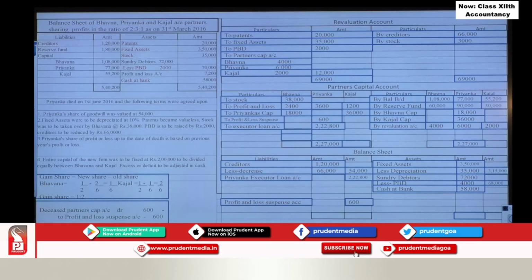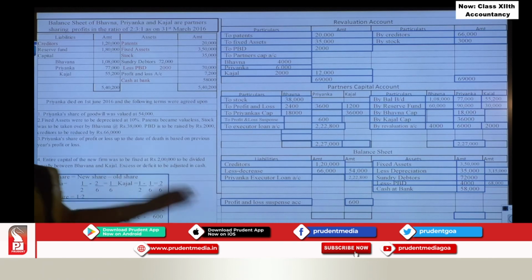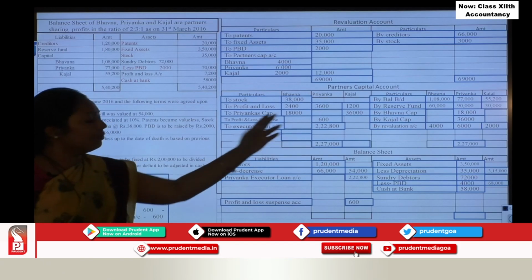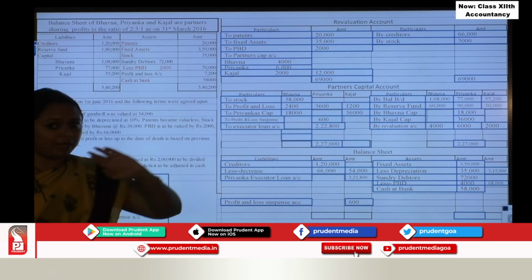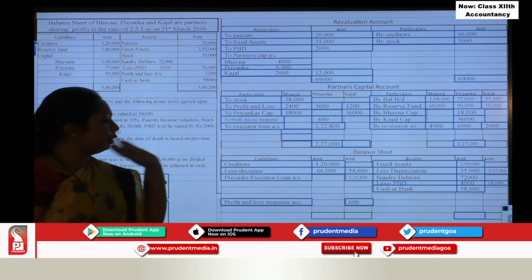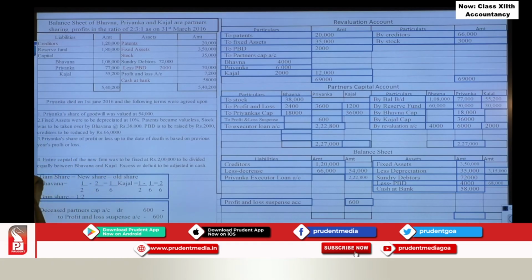Now, last adjustment. Normally, what we do, once all the adjustments are done, we balance the partner's capital account, we compare credit side, debit side and we find out the balance. What we usually do for Bhavna, make this total, which side is greater you write down, you find out the balancing figure and that you take it to the balance sheet. Now, in this case what is given to you?